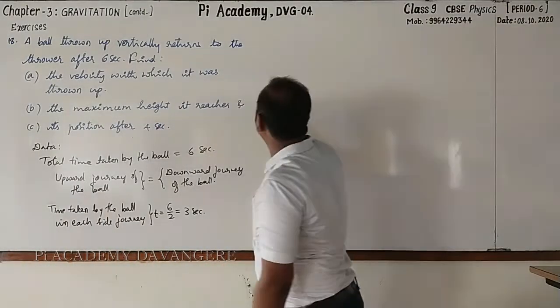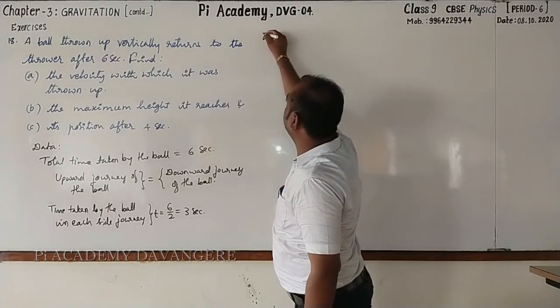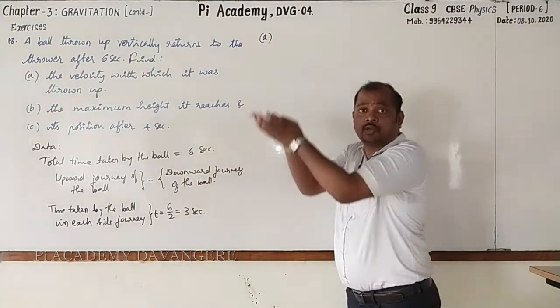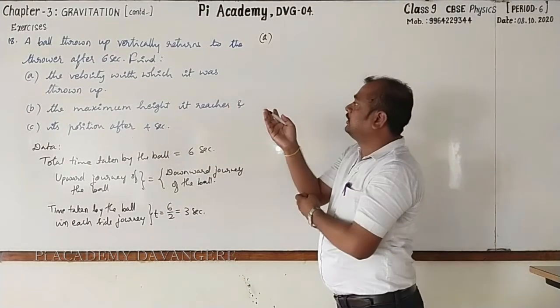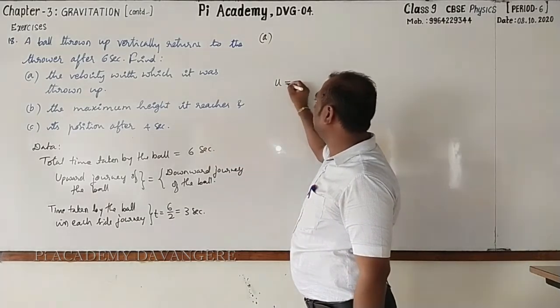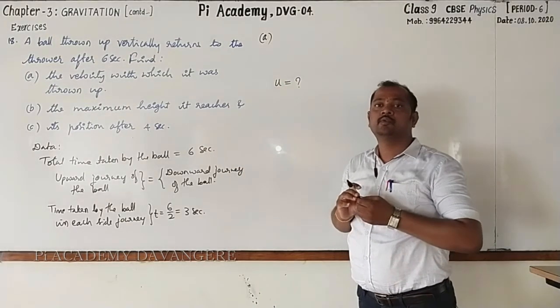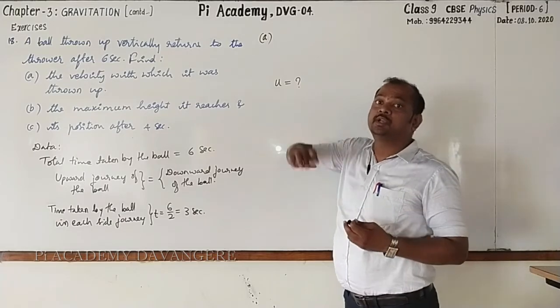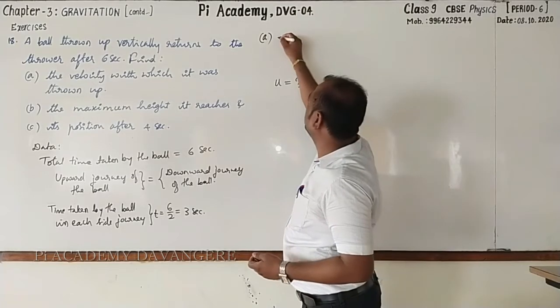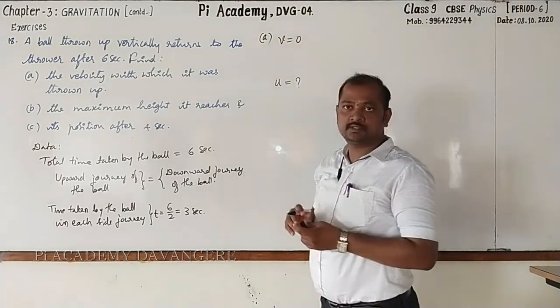Next, let us go for taking A. The velocity with which it was thrown up. Look here, the velocity with which, that means initial velocity is to be found out. Then when it reaches the highest point, what will be the final velocity? Final velocity is 0.